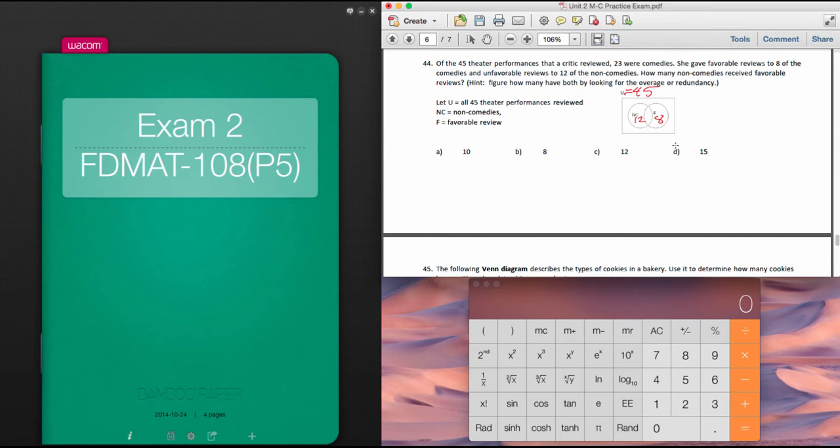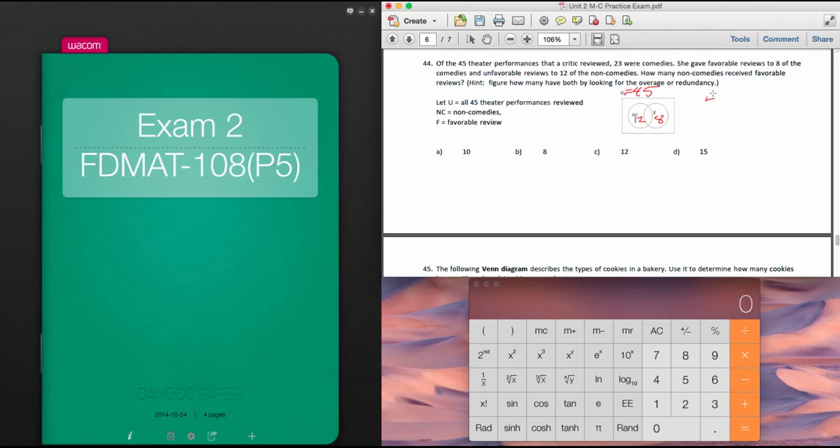Figure out how many both by looking at the overage of the redundancy. Okay, so we know that there were 23 comedies. So non-comedies, everything on the outside, will be 23. Well, we know that this is 8, and we don't know what those two are, so we're still missing a piece of information. However, we have a 12, and if there's 23 that were comedies, how many were non-comedies?